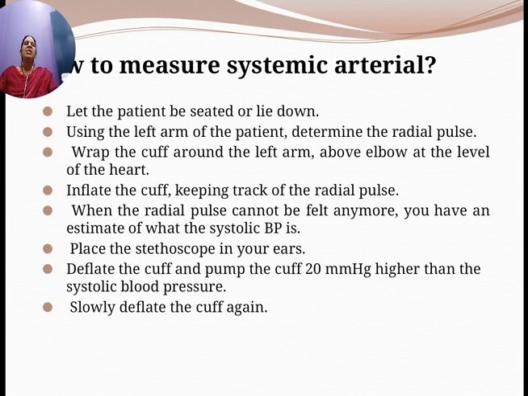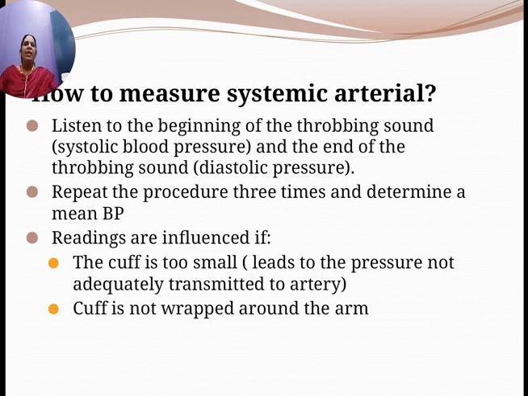So place the stethoscope in your ears, deflate the cuff, and pump the cuff 20 mm of mercury higher than the systolic blood pressure. Slowly deflate the cuff again. When you slowly deflate the cuff, listen for the beginning of the throbbing sound, which is the systolic blood pressure, and the end of the throbbing sound will be the diastolic blood pressure. Repeat the procedure 3 times and determine the mean blood pressure.